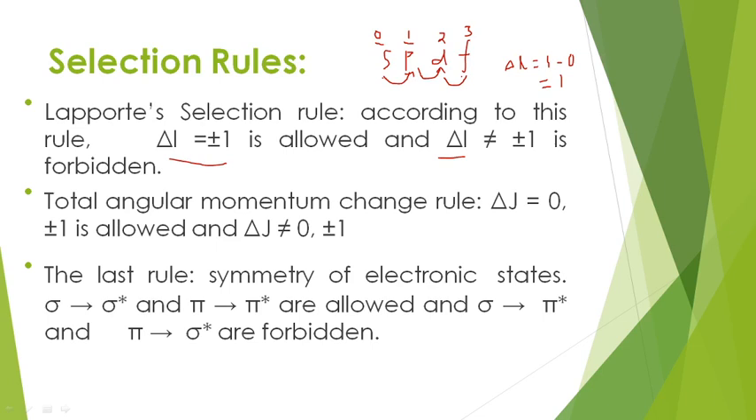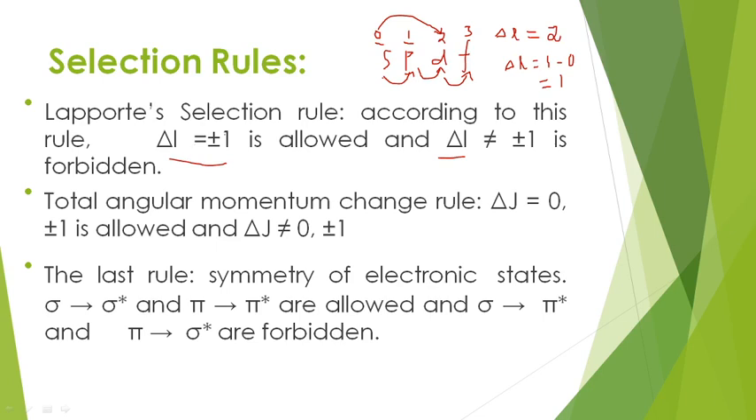Now, consider D to F. When the electron is transmitted from D orbital to F orbital, then it is also an allowed transition. If you want to excite the electron from S orbital to D orbital directly, then consider delta L. Delta L is equal to L2 minus L1, 2 minus 0, that is equal to 2,